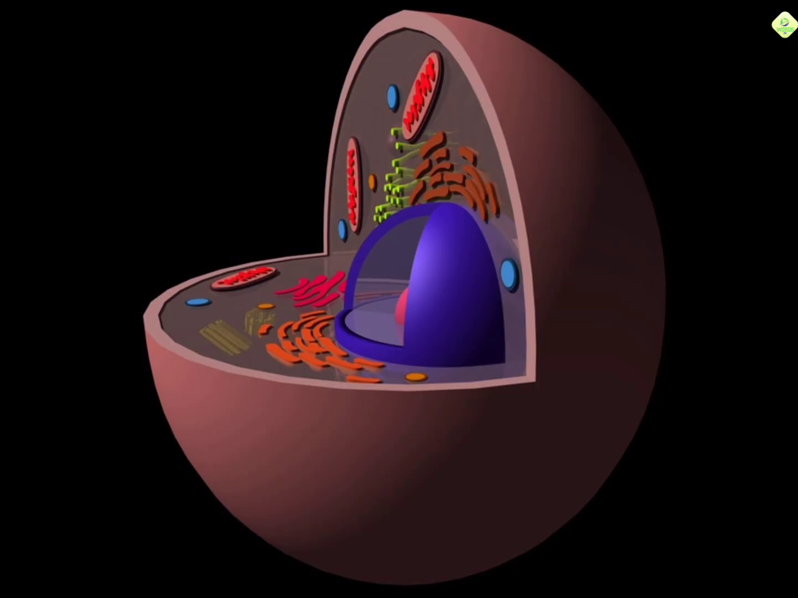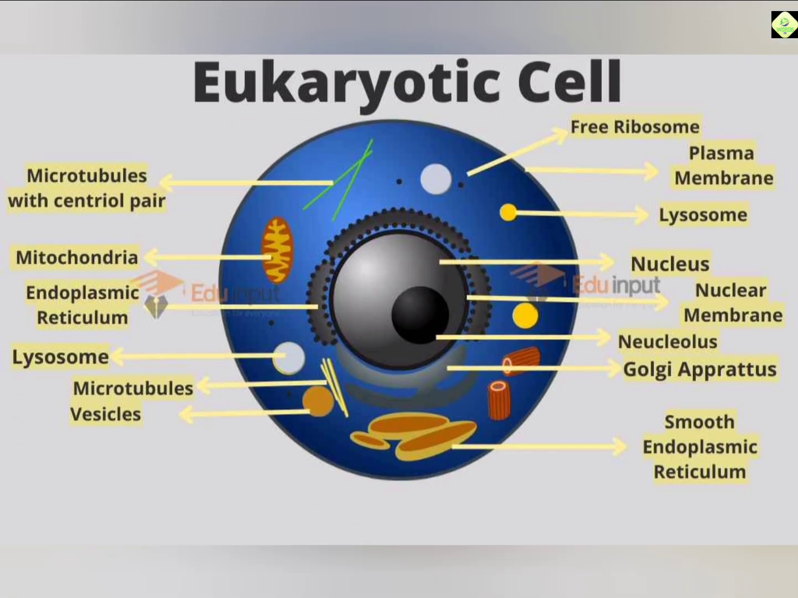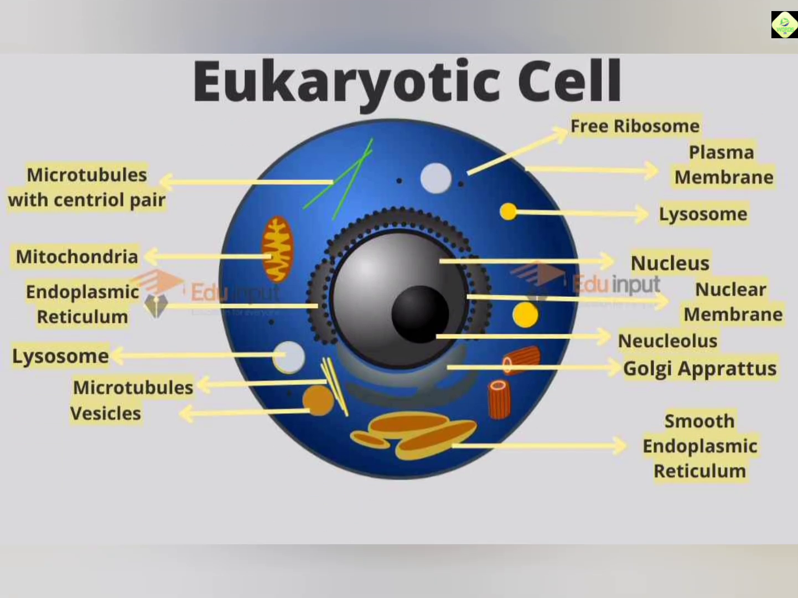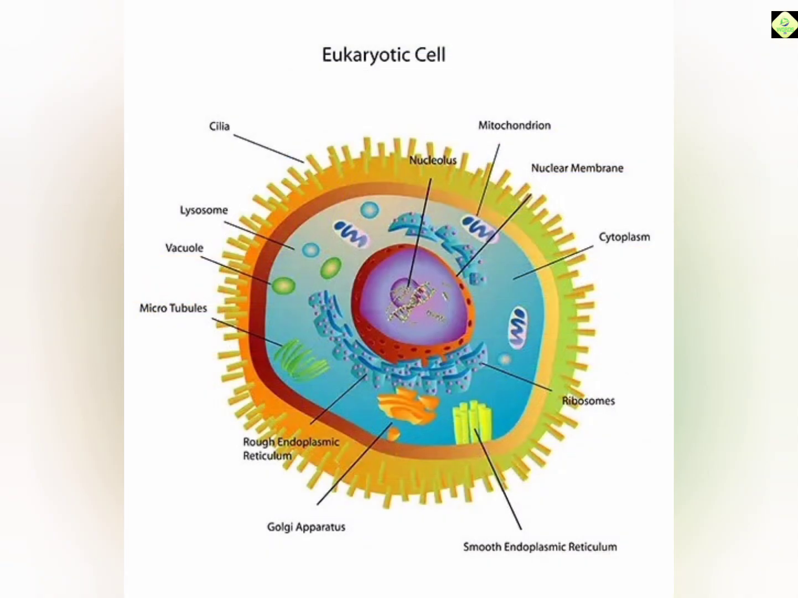Examples of eukaryotes. Examples of eukaryotic organisms include amoeba, paramecium, euglena, yeast, mushroom, mango plant, human beings, dogs, cats and algae. Importance of eukaryotes. Eukaryotes form the major groups of living organisms including plants, animals, fungi and protists.